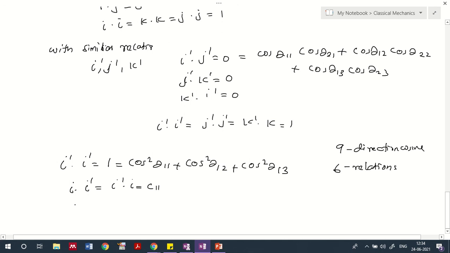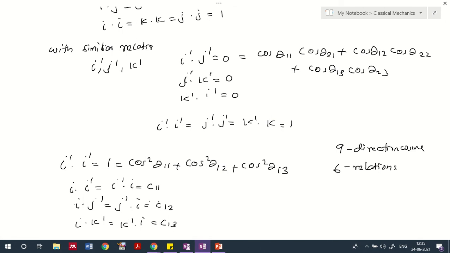Similarly, i dash dot j and j dot i dash are both the same, C12 as well. Both are the same value. And similarly for k dot i, this is C13, so these are the few relations that you can see for this case.